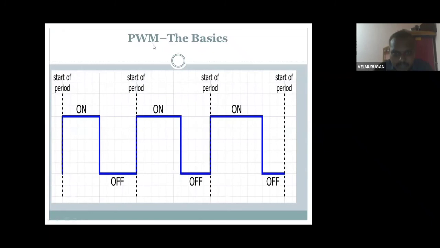Why you are using for the pulse width modulation? See here, here is pulse width 5: 1, 2, 3, 4, 5. Here 1, 2, 3, 4, 5, 6 with increasing. Here also 1, 2, 3, 4, 5, 6, 7. 7 pulse is there. So see here pulse increasing. See the width increasing. So here with medium, so low, high and medium. So pulse width modulation uses the starting time and stopping time, on and off of pulse, to analyze it. Okay, sir. Pulse width modulation to produce it.